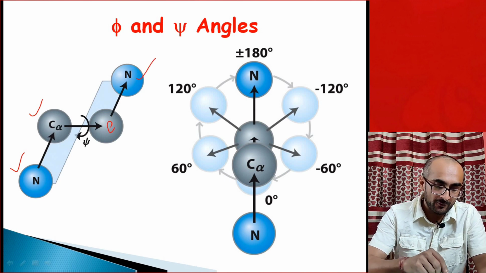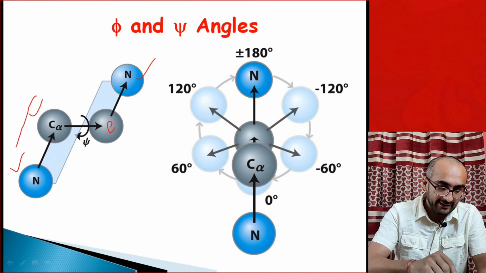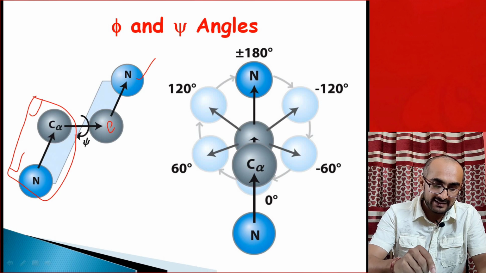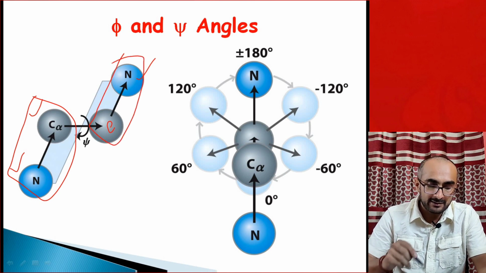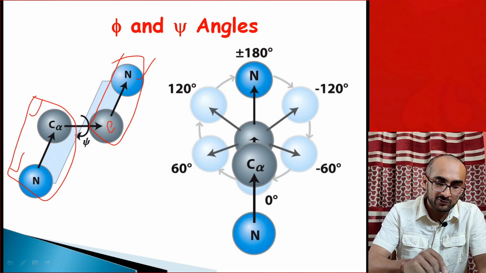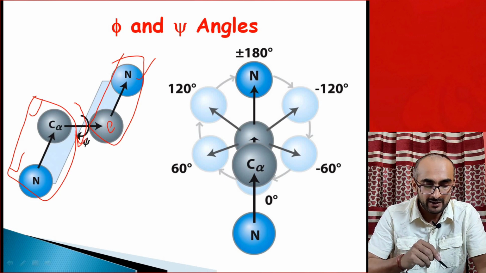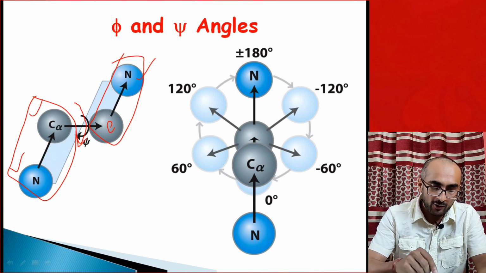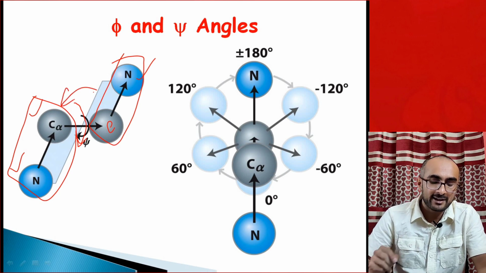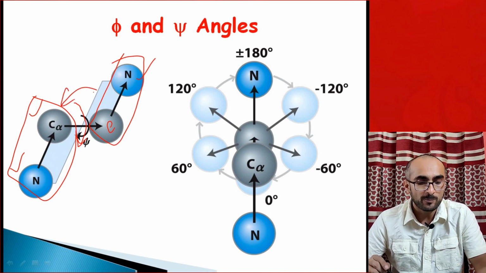The C alpha and N are in one plane, and then C and N are in another plane, and in order to change the planar angle between these two planes, you need to rotate the C alpha and C bond, and when you rotate this bond, the angle between the two planes can vary from minus 180 degrees to plus 180 degrees.